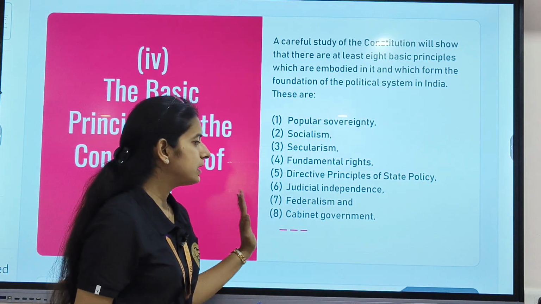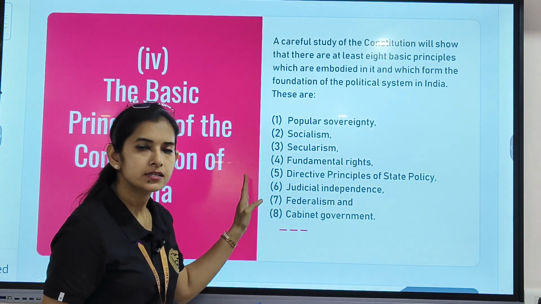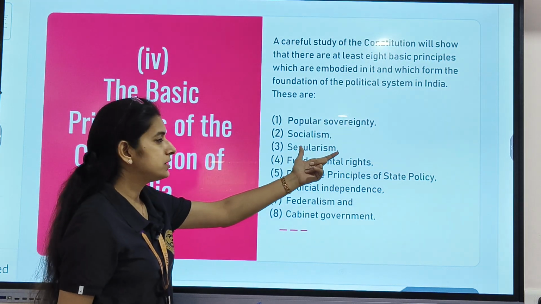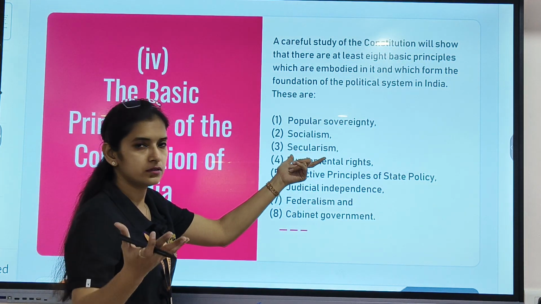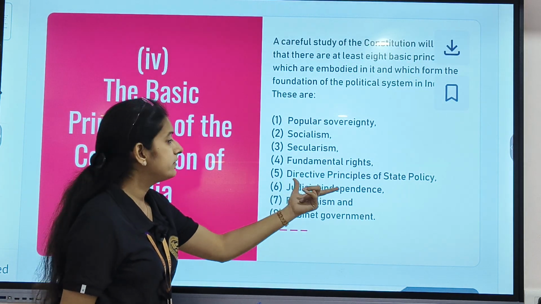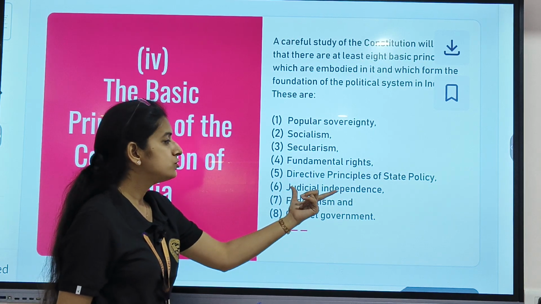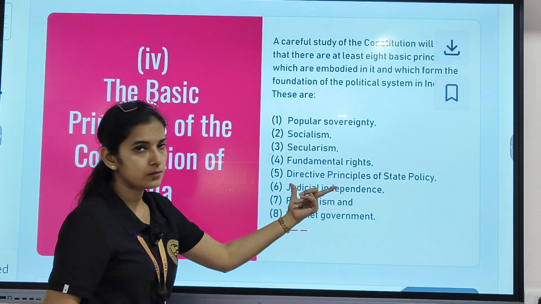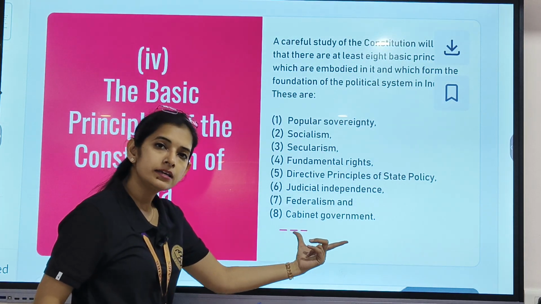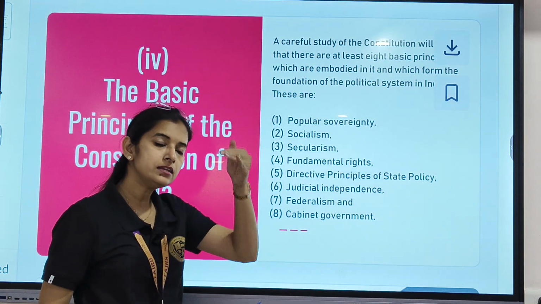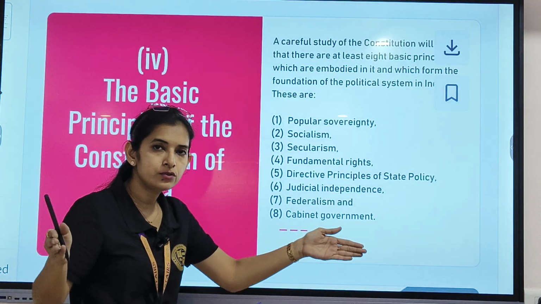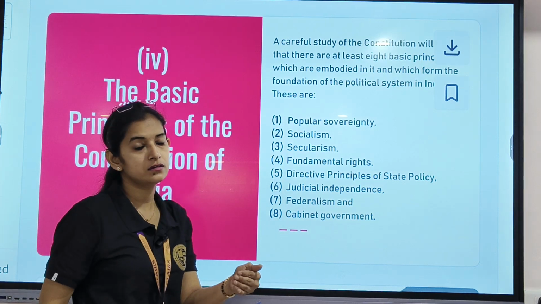Almost all the things which we have already discussed regarding the constitution. Firstly, it is popular sovereignty. It is a socialist country. It is a secular country. Fundamental rights are given. Directive principles are given. Judicial independence, which we have already discussed in the previous slide. It is a federal form of government, and cabinet governments are there. That is in the parliament also. The parliamentary session is also divided into councils and cabinets.